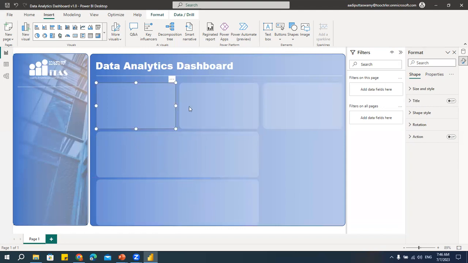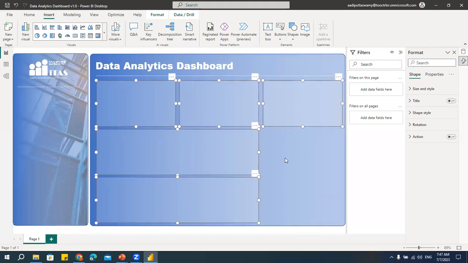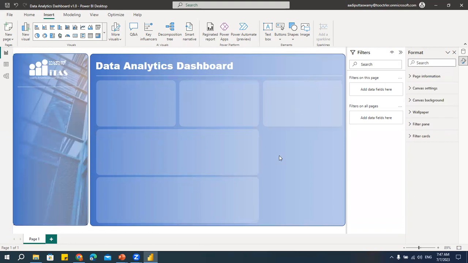Right. Let me select all. People, one thing I'll tell you, you should have patience for designing. Okay. I'm copying this and I'm creating one more placeholder. You can see my placeholders are ready. Now, the placeholders are created so that we can have our reports and it looks good. Let me save this. So keep saving. If something goes wrong, you might lose all the work you have done.